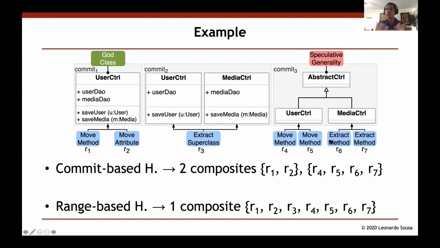We group all those refactorings as a single composite because they affect elements that are structurally related to each other. So in this way, each composite has a different scope. This one has the scope of a commit, affecting all the elements in the commit. The second heuristic identifies composites with the scope of all the elements that are structurally related to each other.